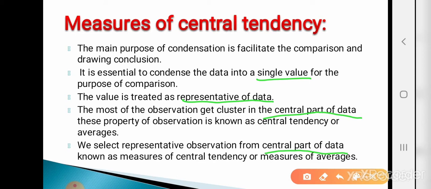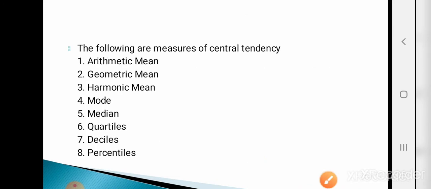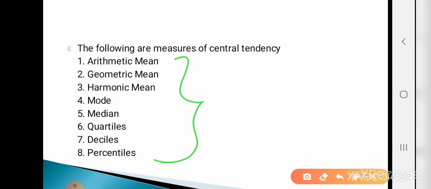There are different measures to find the central part of the data, that means the representative value of the data. So let's see what the measures of central tendency are. There are 8 measures of central tendency. 1. Arithmetic mean. 2. Geometric mean. 3. Harmonic mean. Next, mode, then median, then quartiles, then deciles, and last is percentiles. These are the 8 measures of central tendency.